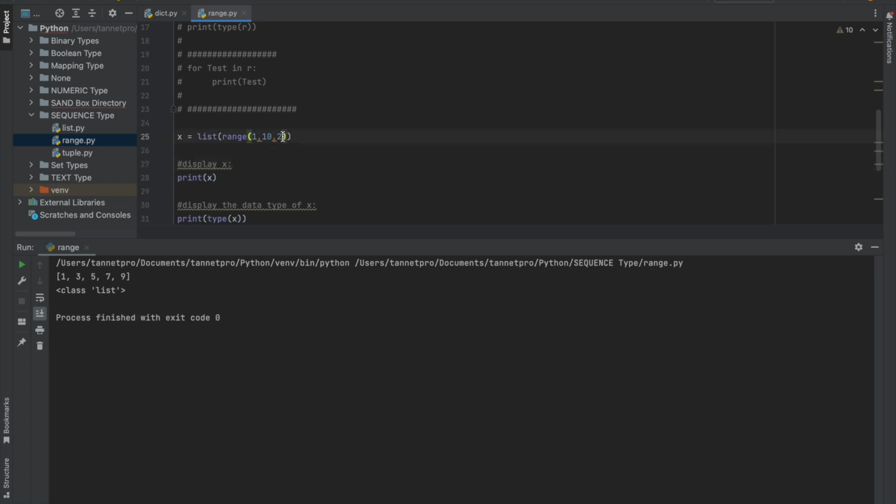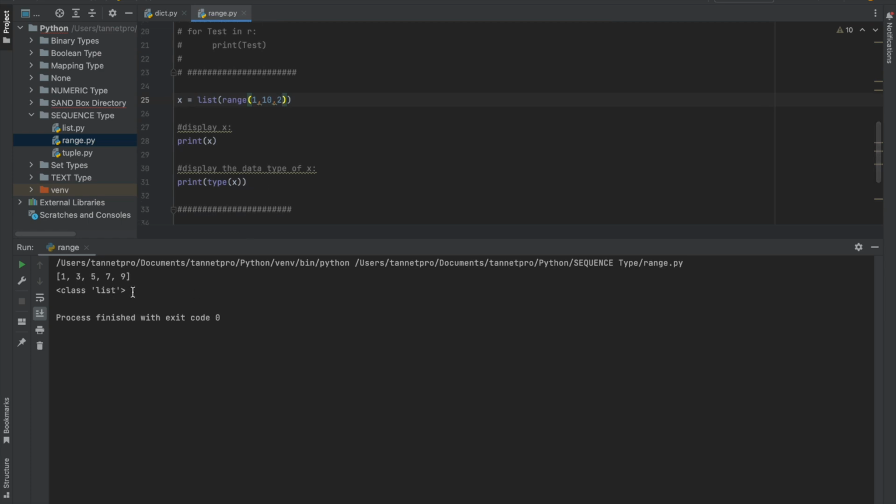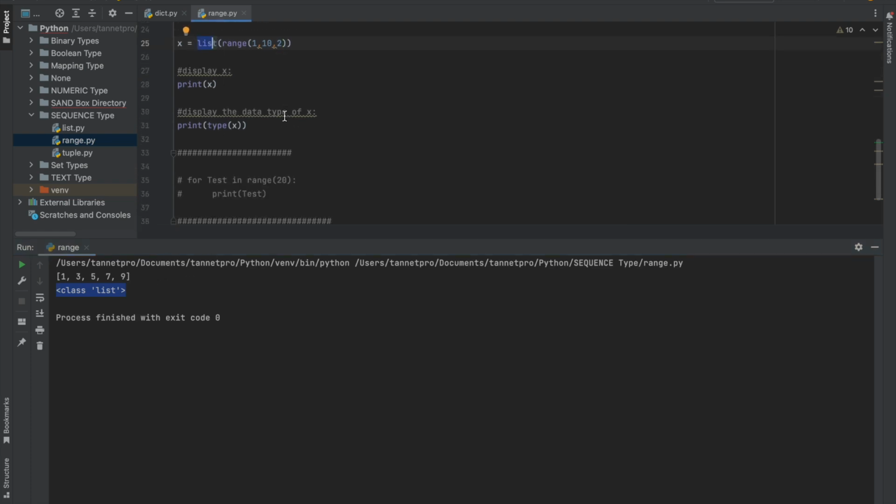By default the step is 1, but I can also use 3, and I am printing it out, and printing the data type, that's a list. So I am showing it as a list data type. Why list? I am showing it as a list so that I can understand the jump in the step part, right?